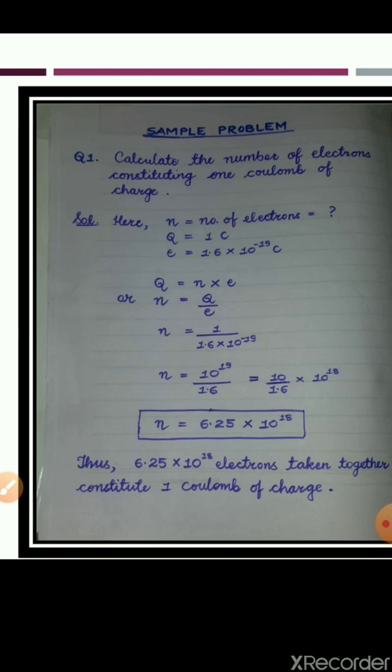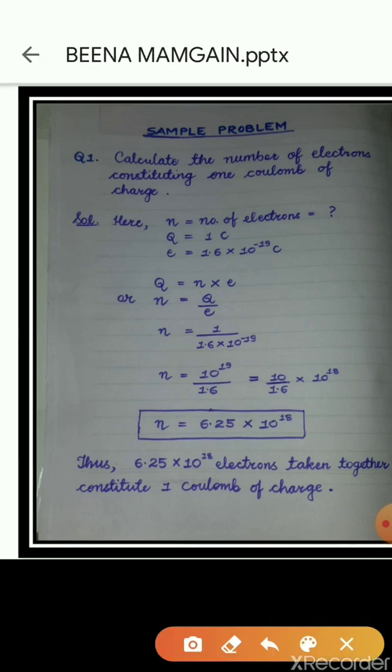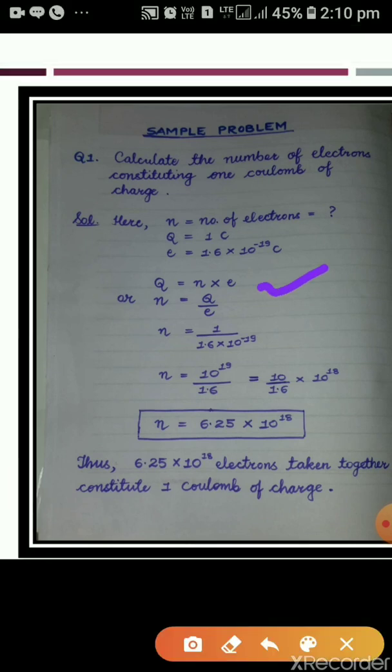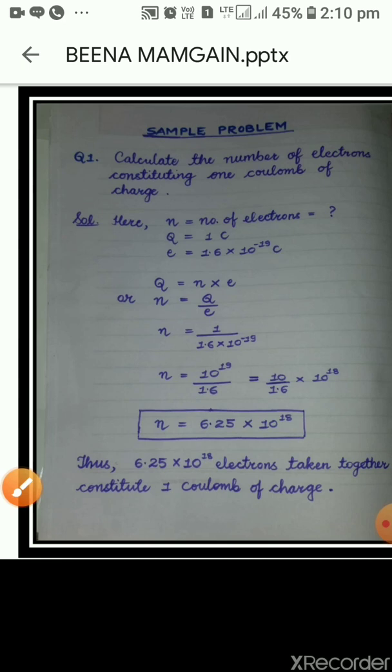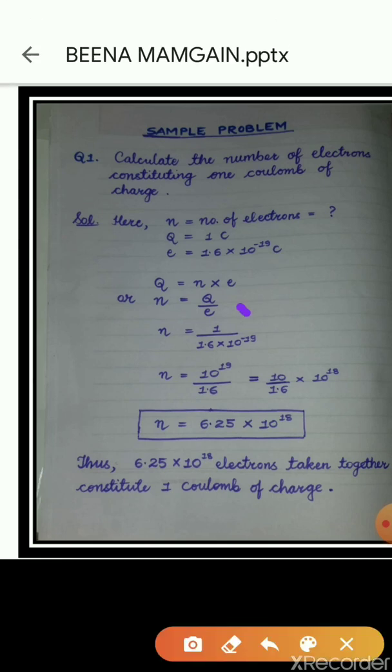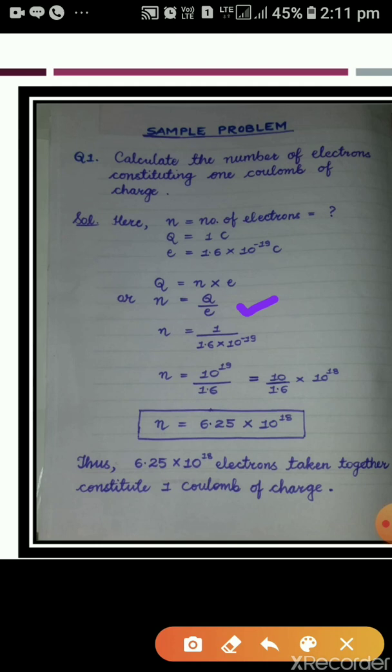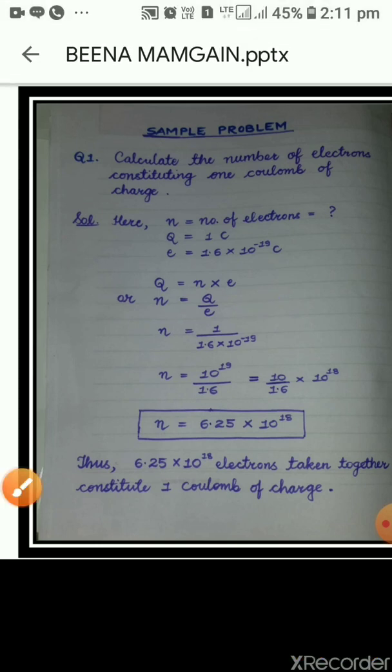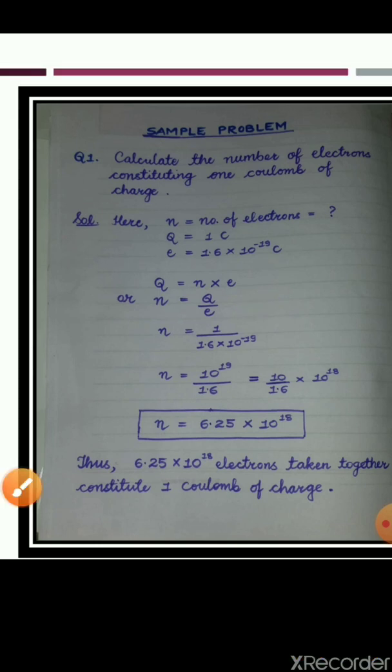Q is 1 coulomb. Electron, E, the charge on electron, we are already knowing this thing, 1.6 into 10 to the power minus 19 coulomb. Now, we are using the formula Q is equals to N multiply E. This formula we have learnt in the previous slide. With the help of this formula, we can write N is equals to Q divided by E. Now, we are going to put the values of Q and E here.